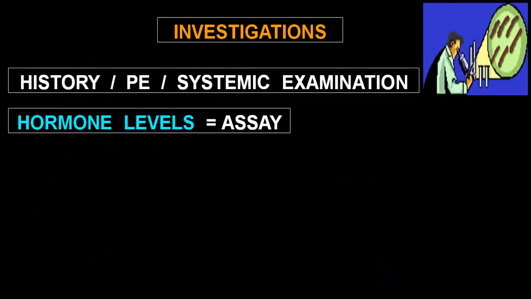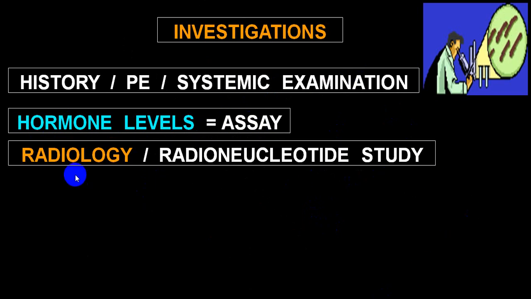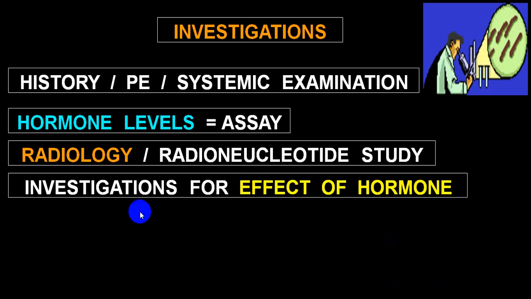Among investigations, the main important ones are history, physical examination, and systemic examination. To confirm whether the hormone production is normal, increased or decreased, you will have to do a hormonal assay. To find out whether tumors are present, or there is a hyperplasia, or there is a destruction, you can go for radiological studies and radionuclide studies. There are also investigations for the effect of the hormone. Whatever the effect of the hormone, whether increase or decrease, you can do investigations of those target organs.